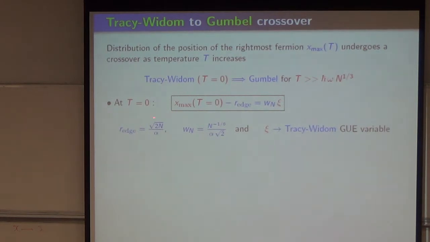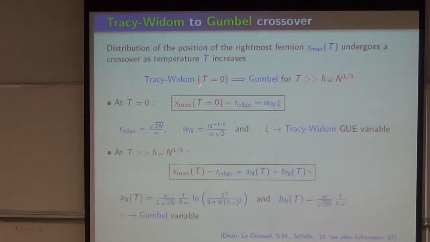Now, as I increase the temperature, the rightmost particle in this fermion problem crosses over from the Tracy-Widom to the Gumbel distribution. Because at very high temperature, it doesn't see the Pauli exclusion principle, so they are like independent particles. So you go into the so-called Gumbel distribution of classical extreme value statistics, and you can work out the exact crossover between these two regimes.